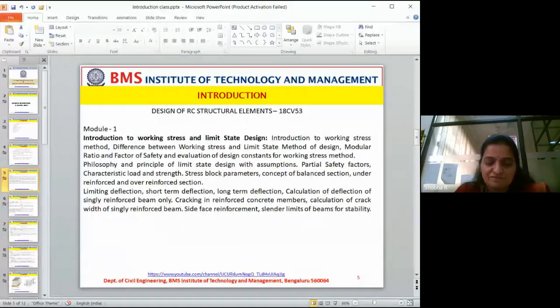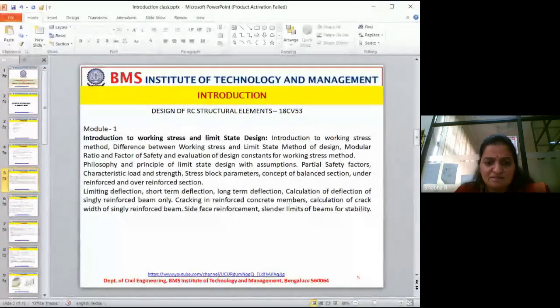Like that, we arrived at the limit state method. The first method was the working stress method, and the present method is the limit state method. We will learn the differences between those two and how they arrived at the limit state method. Then modular ratio, factor of safety, and evaluation of design constants for the working stress method.